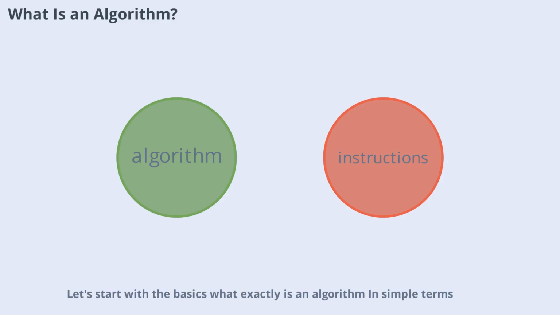Start with the basics. What exactly is an algorithm? In simple terms, an algorithm is a step-by-step set of instructions designed to solve a specific problem or perform a task. Think of it like a recipe in cooking. Each step leads you closer to the final dish. Algorithms are everywhere, from sorting your emails to finding the fastest route on a map. They form the backbone of computer science and are essential for making computers work efficiently.